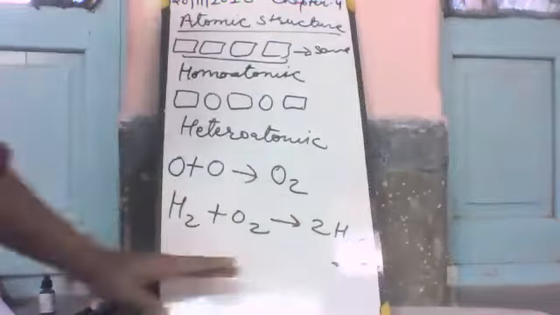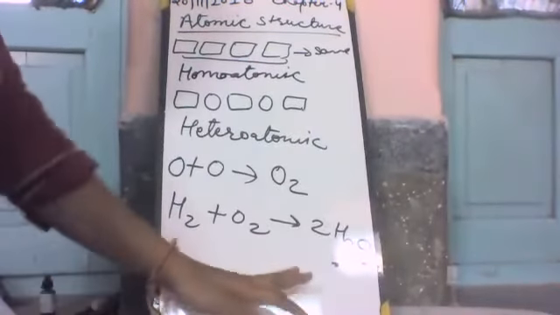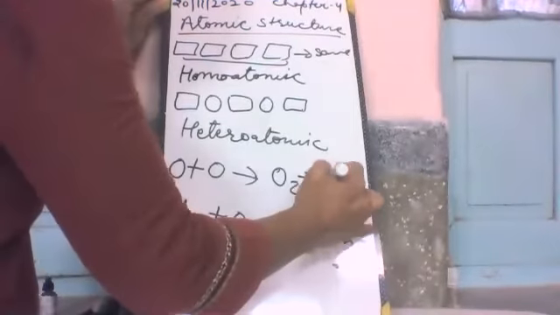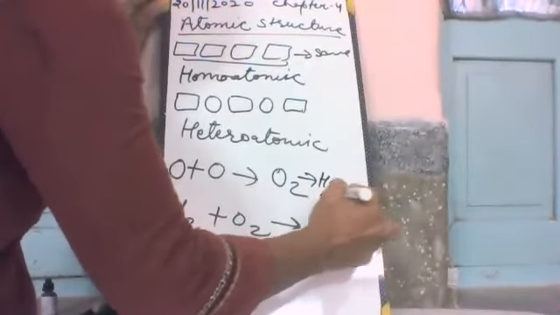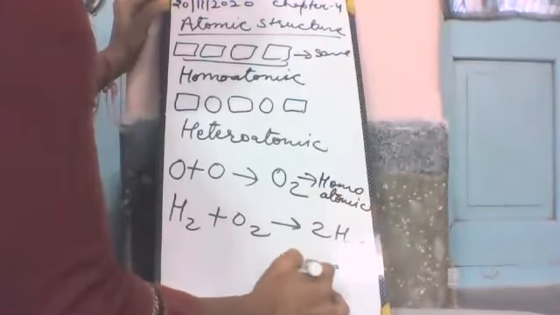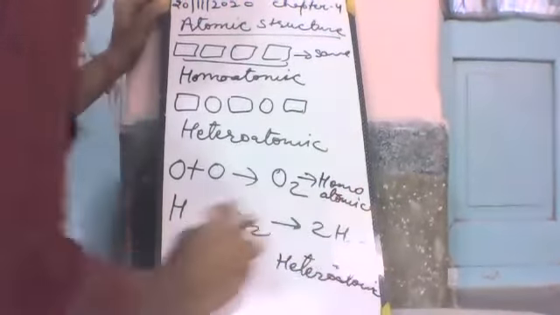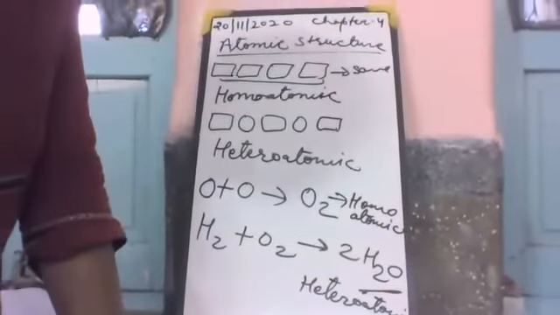These types of molecules are known as heteroatomic, and these are known as homoatomic, and these are known as heteroatomic. Is it clear to you?